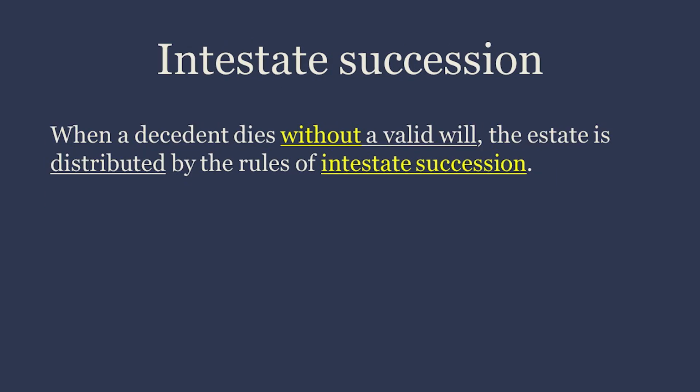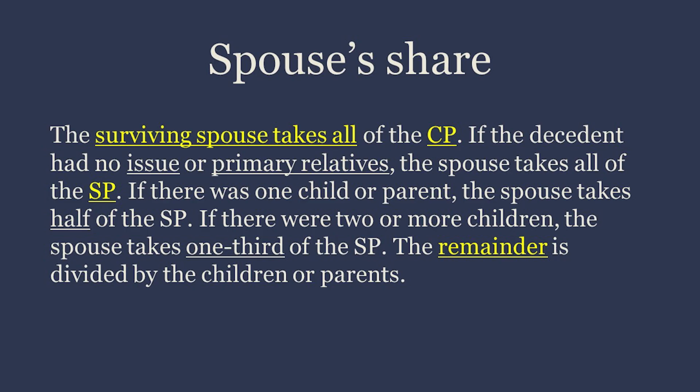Intestate succession. When a decedent dies without a valid will, the estate is distributed by the rules of intestate succession. Spouse's share. The surviving spouse takes all of the CP. If the decedent had no issue or primary relatives, the spouse takes all of the SP. If there was one child or parent, the spouse takes half of the SP. If there were 2 or more children, the spouse takes 1/3 of the SP. The remainder is divided by the children or parents.